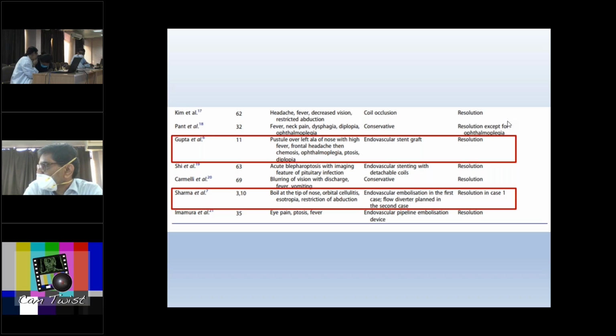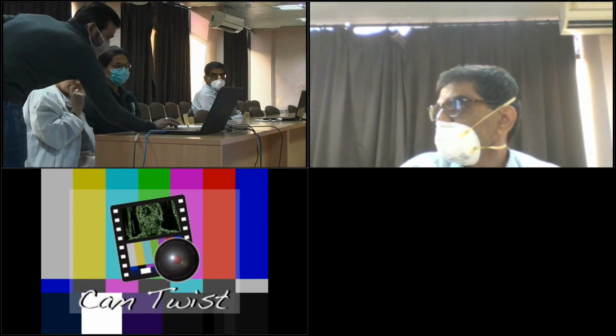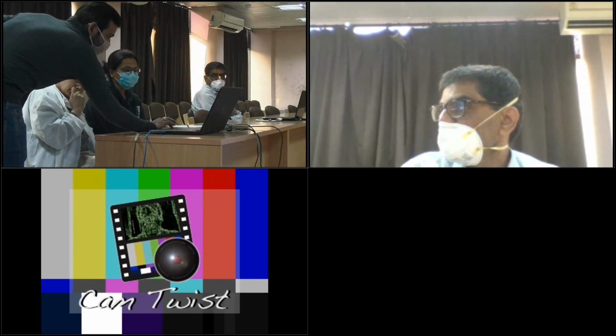in the cases discussed here, the first case was again a bilateral cavernous ICA aneurysm. The larger one was treated with coiling of the aneurysm and the parent vessel, and the other side had a small aneurysm. So we kept that aneurysm on follow-up, so that if it grows at a later age, then we will place a flow diverter, and that would also give time for the child to grow. It has not increased in size. It has been the same size for the last 5 years.